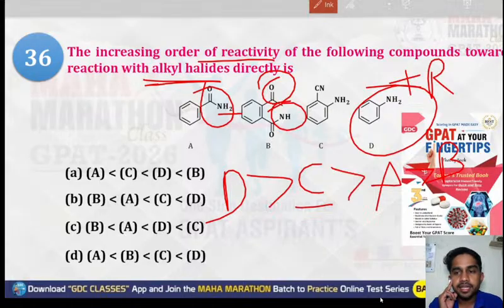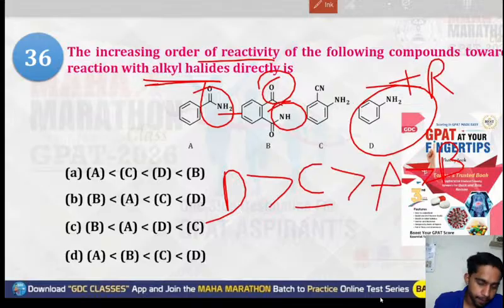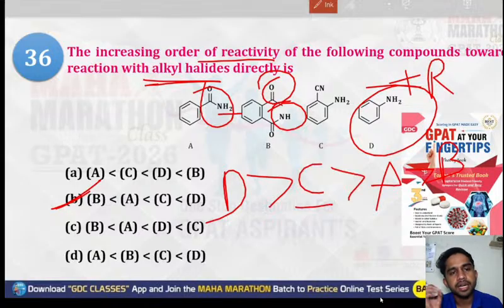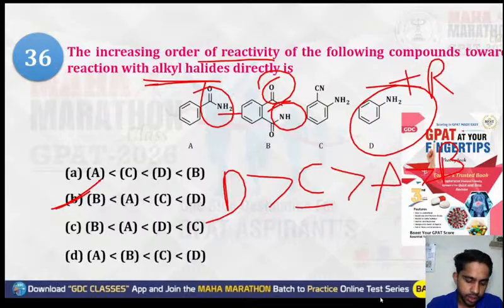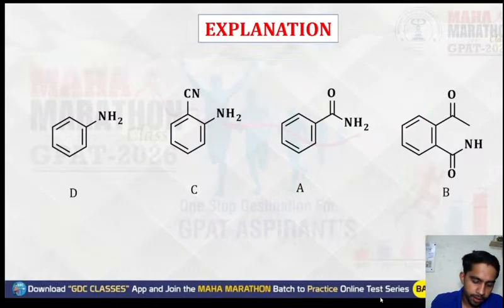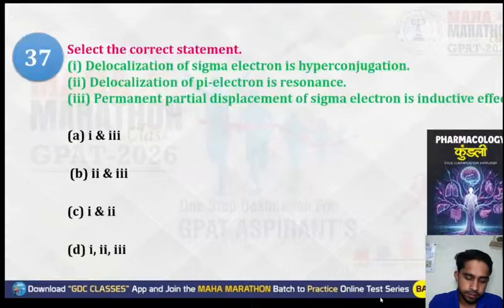So what will be the right answer? Option number B will be the right answer. Since alkyl halide, that is CH3, is more electron rich and more charged. So the correct option will be option number B. So this will be the increasing order towards the alkyl.